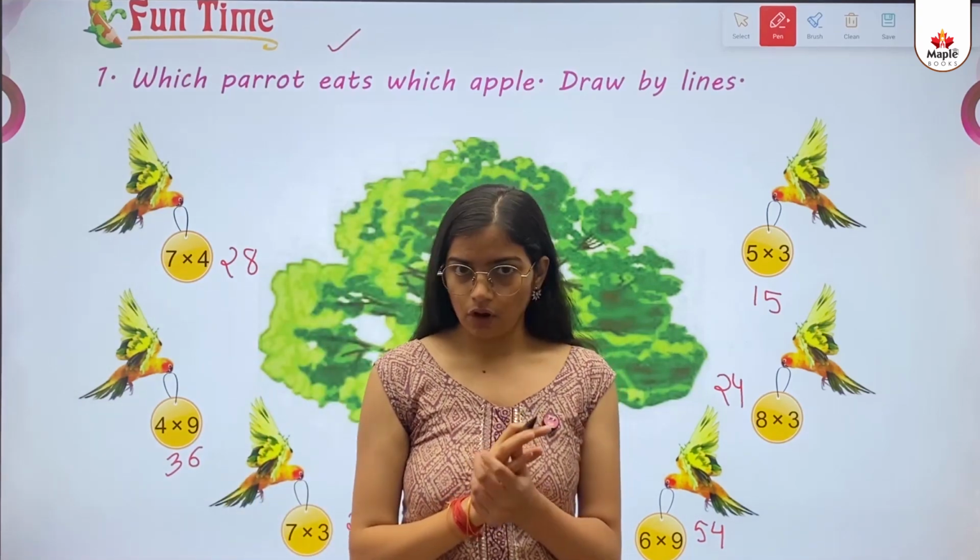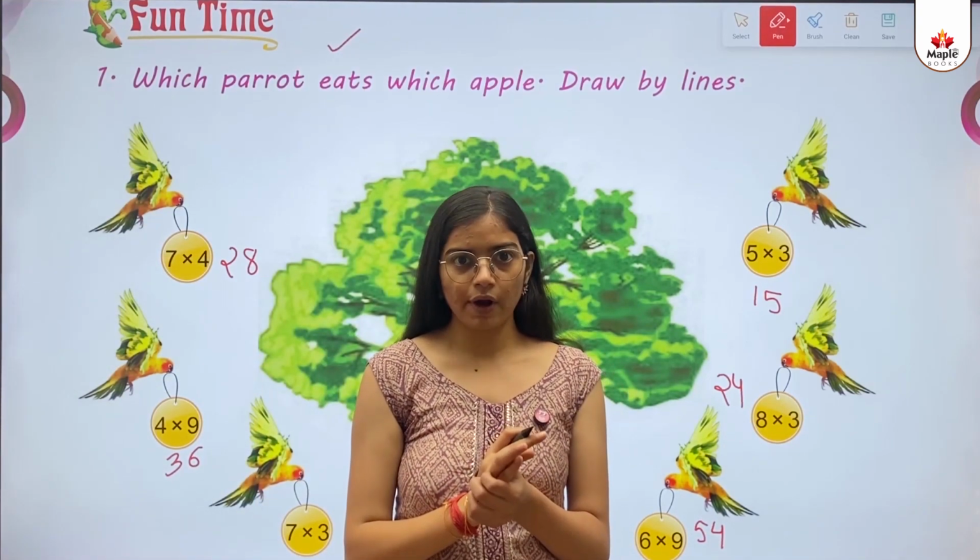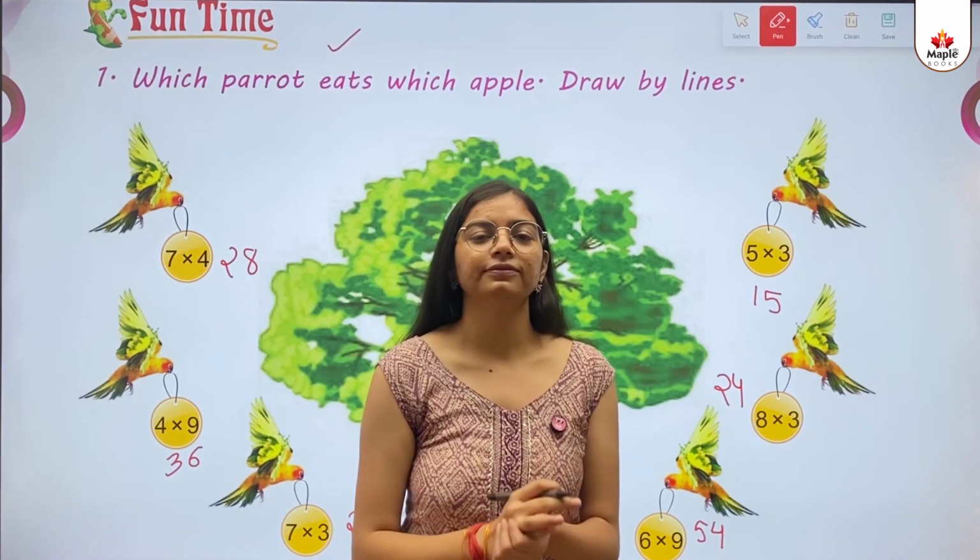So kids, as I already told you, you can do the drawing part by yourself.